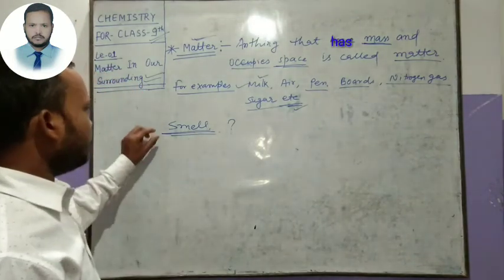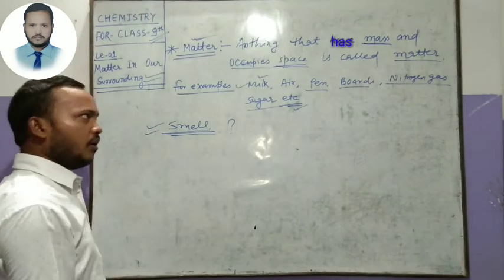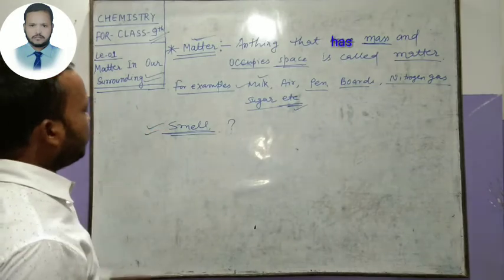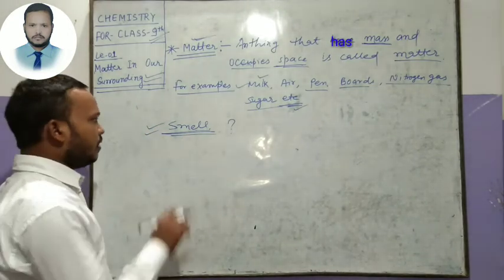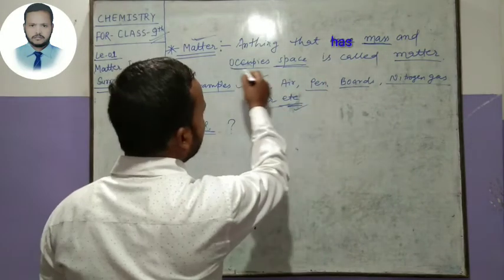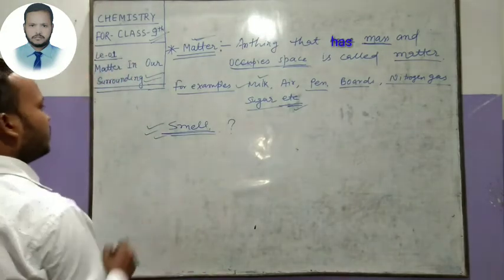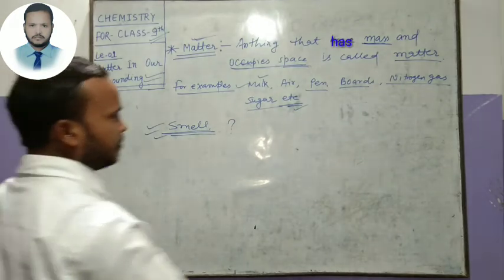That means a smell is not an example of matter. Why can we say that a smell is not a matter? Because a smell has no mass and does not occupy space. So a smell is not an example of matter. Clear?